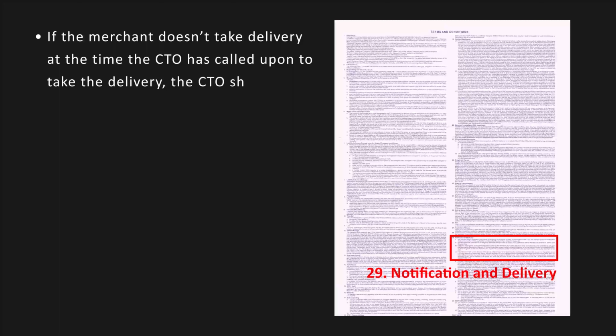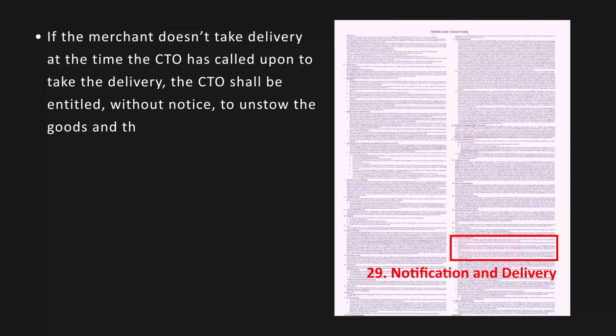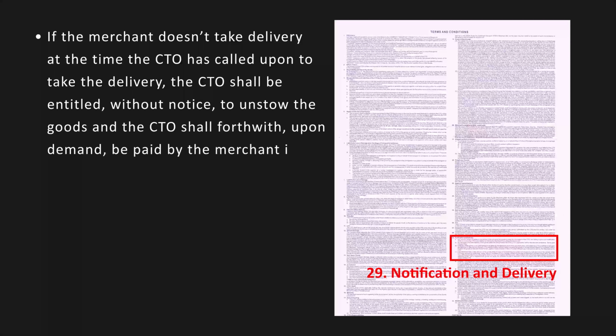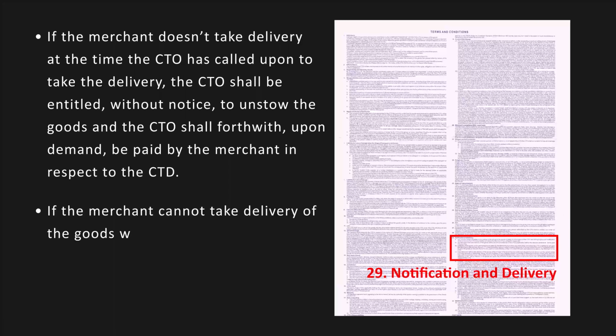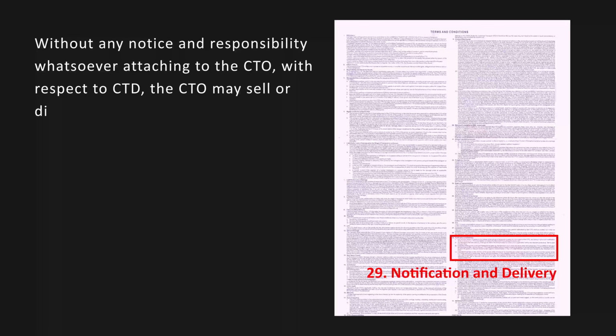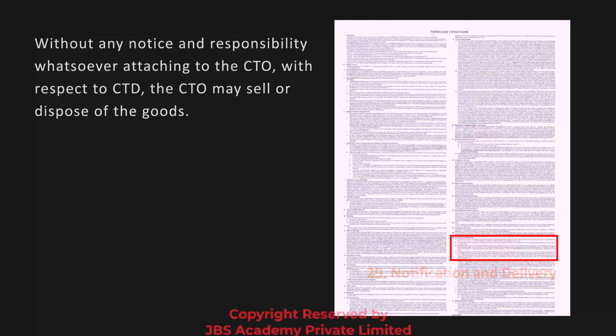shall be entitled, without notice, to unstore the goods, and the CTO shall forthwith, upon demand, be paid by the merchant in respect to the CTD. If the merchant cannot take delivery of the goods within 30 days, it becomes due under subclause without any notice and responsibility whatsoever attaching to the CTO with respect to the CTD. The CTO may sell or dispose of the goods.